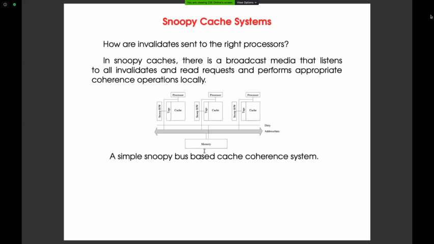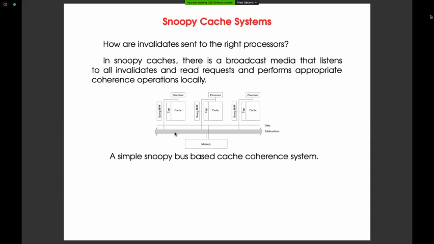Now the block is in shared state. Earlier it was in a modified state, but now it is a shared state. Similarly, processor P1 also requests Y, and it is entertained in the same way as processor P0. Now, suppose P0 wants to modify its X value. It will send an invalidate signal on the bus.